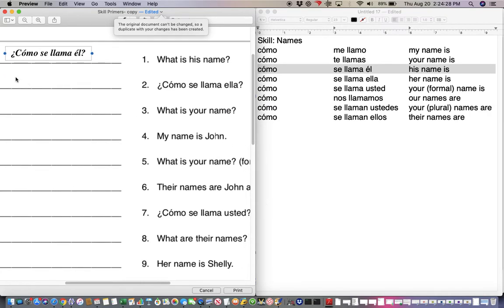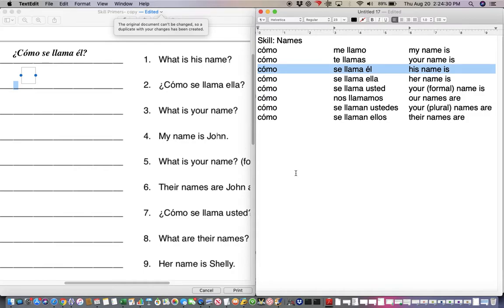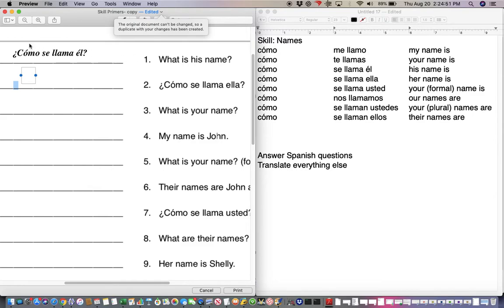Now, number two, generally speaking, there are two rules that I use for all of these assignments that I do. So the first rule is answer Spanish questions, translate everything else, okay? Number one was not a Spanish question, so I translated it. That's why I got cómo se llama él. I translated the question. Number two, this is a Spanish question, so I'm going to answer it instead of translate.